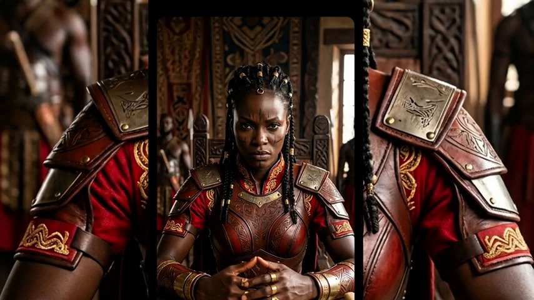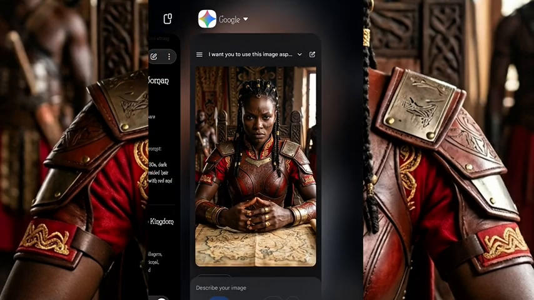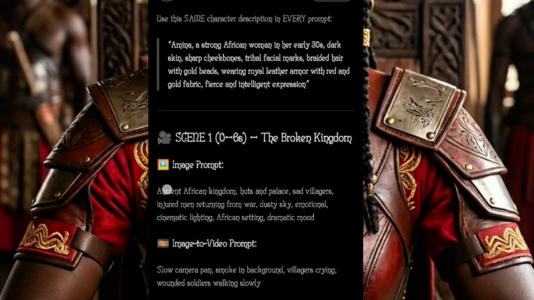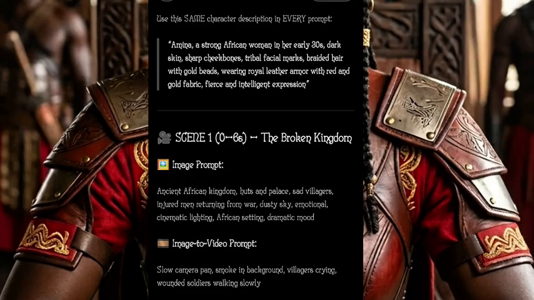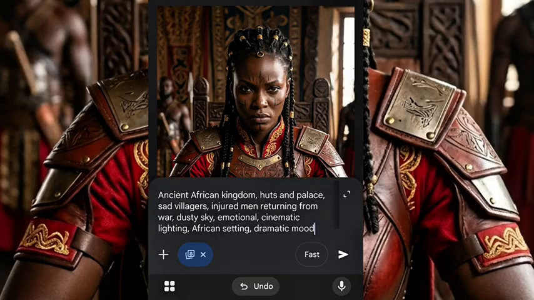Now the next thing I'm going to do is to click on save here and save this image. After you successfully save this image, you go back to ChatGPT again. This time all you need to do is copy this prompt here, the first scene, the image prompt. After you copy it, you come back to Google Gemini and paste the prompt.